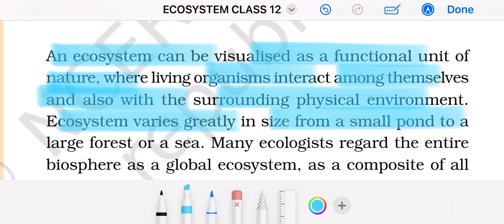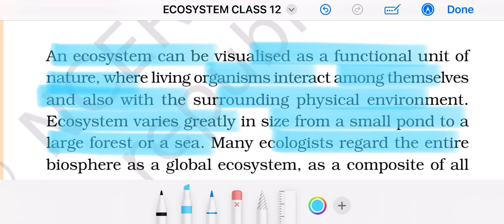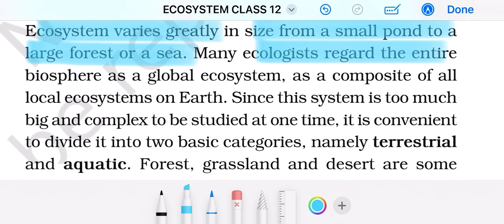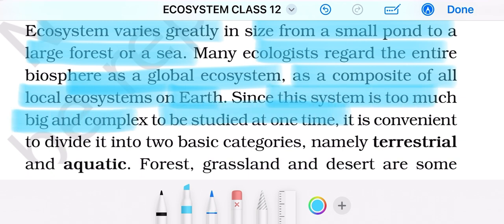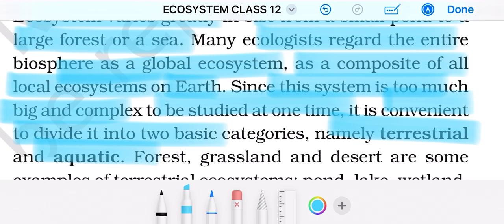Ecosystems vary greatly in size from a small pond to a large forest or a sea. Many ecologists regard the entire biosphere as a global ecosystem, a composite of all local ecosystems on Earth. Since this system is too big and complex to be studied at one time, it is convenient to divide it into two basic categories, namely terrestrial and aquatic.